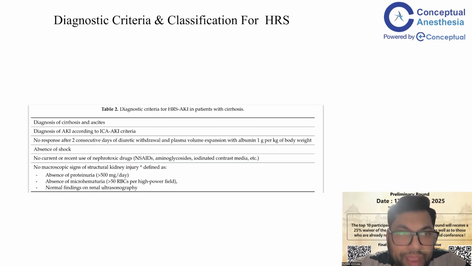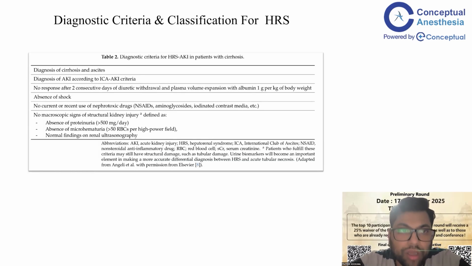So these are the diagnostic criteria of HRS-AKI. This is important to remember. Diagnosis of cirrhosis and ascites. Diagnosis of AKI according to the ICA-AKI criteria that I already mentioned in my initial slide. No response after 2 consecutive days of diuretic withdrawal and plasma expansion with albumin at 1 gram per kg per day.